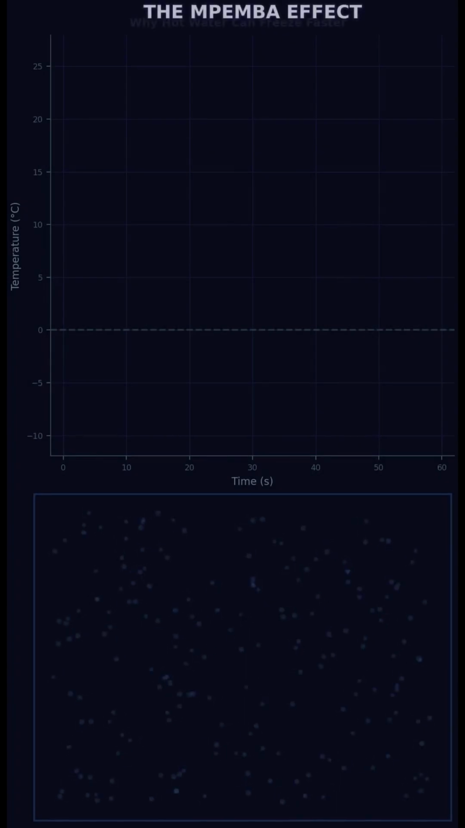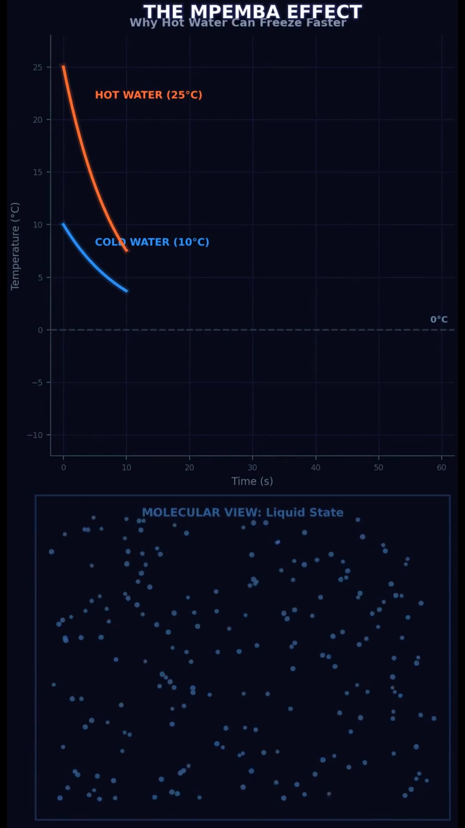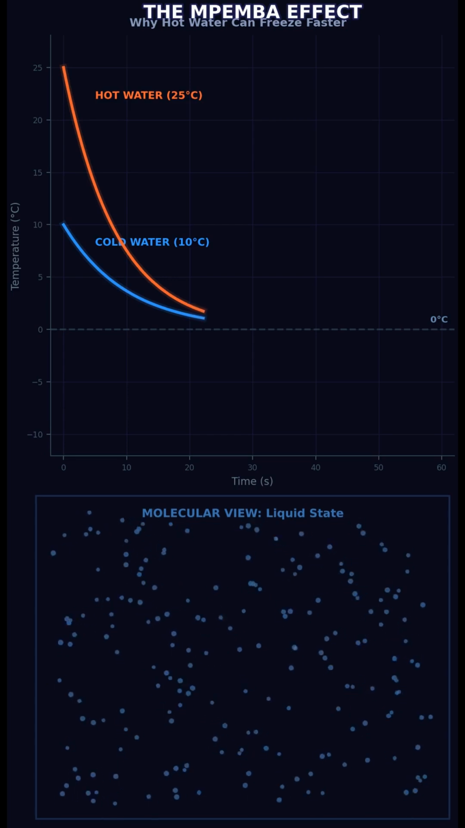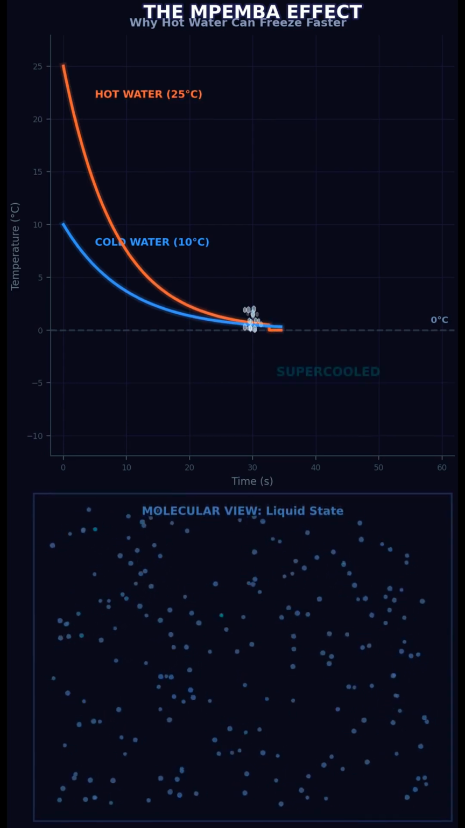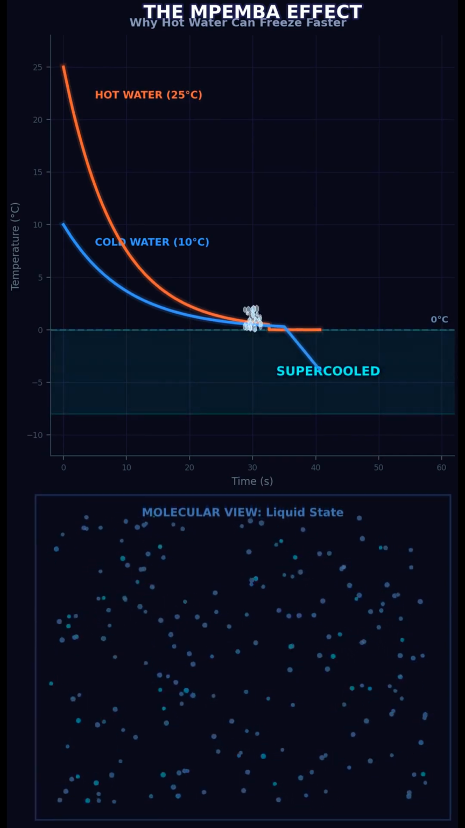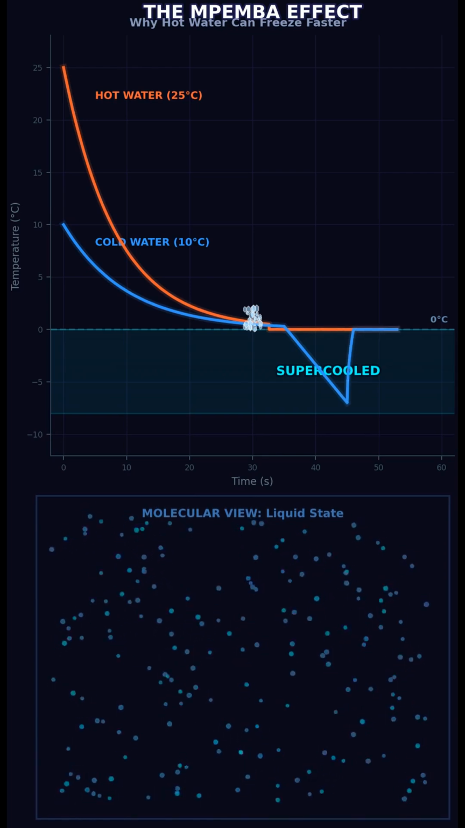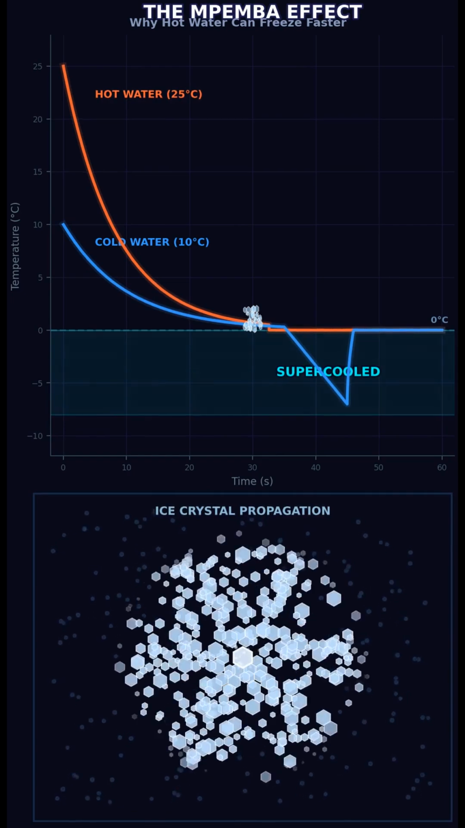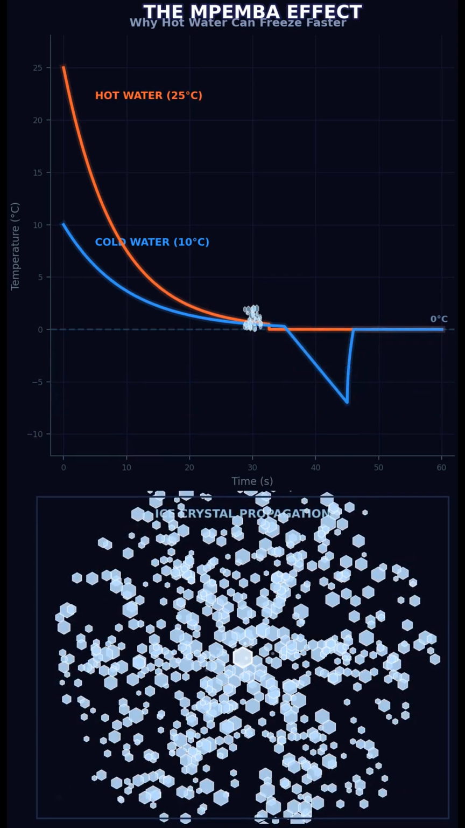Theory 3, supercooling. See, water doesn't always freeze right at 0. Sometimes cold water drops below freezing and just stays liquid. It's called supercooling, a nucleation trap, where the molecules can't organize into ice crystals because there's no seed, no trigger point. The water is colder than ice but refuses to become ice. Meanwhile, hot water, because of its convection and dissolved gas loss, has more nucleation sites. It finds its trigger faster. The cold water is stuck in a thermodynamic waiting room.